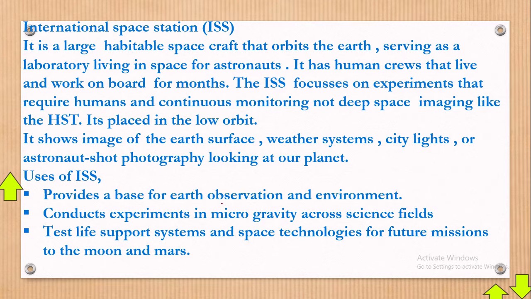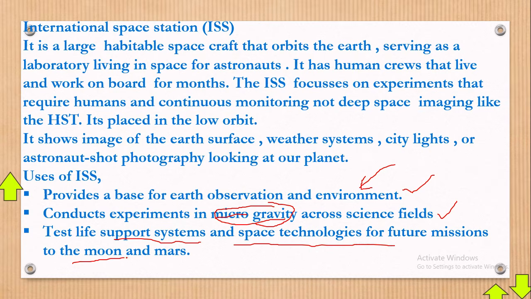The ISS provides a base for Earth observation and environment monitoring. It's a laboratory up in the air, so the crew on that satellite will be able to view the Earth very well and monitor very many things. Conduct experiments in microgravity across science fields. You can carry out experiments on micro, meaning very small, or something you can't see. Of course, gravity is just felt, you can't really see it. Test life support systems and space technologies for future missions to the Moon and Mars.